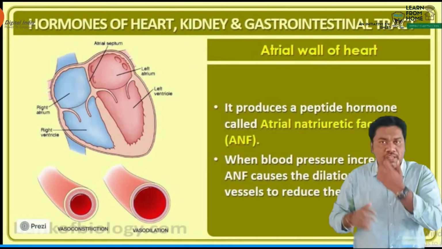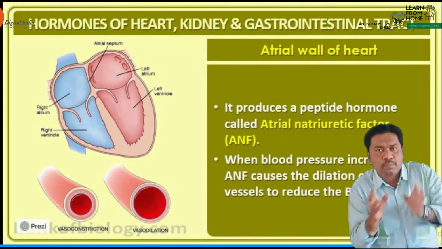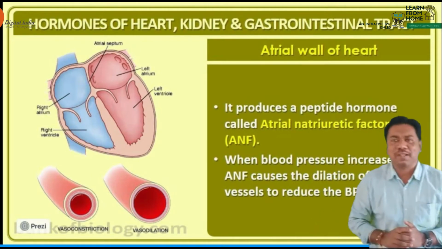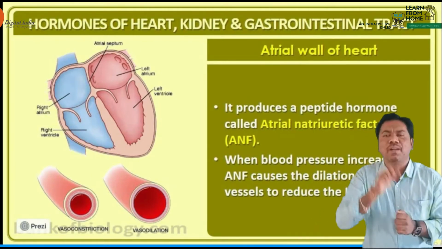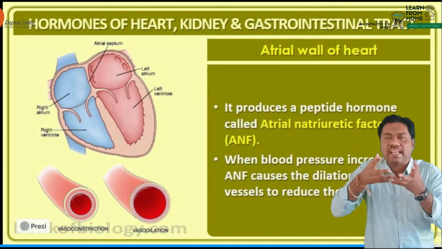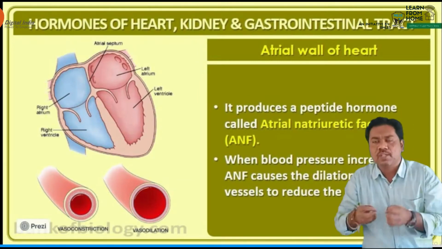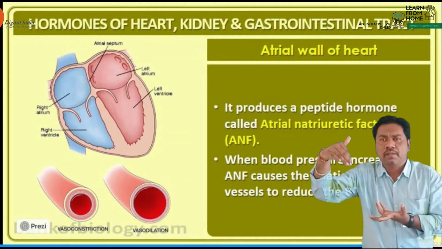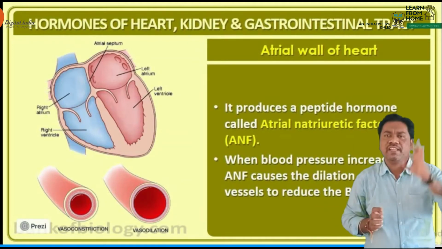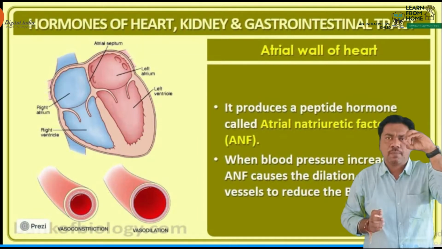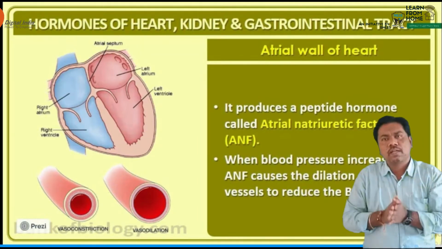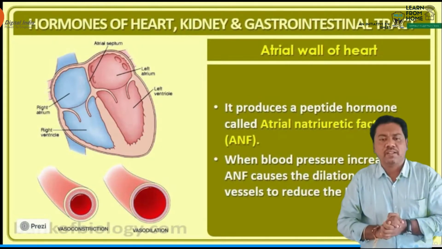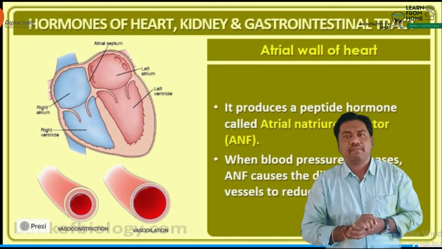Whenever this ANF is released into the blood, it acts on the blood vessels. What happens, beta? The lumen of the blood vessel relaxes, meaning dilation of the blood vessels. With dilation, what happens automatically, beta? Blood pressure decreases, because the size of the lumen increases. So it promotes low BP. This is a very important hormone, the ANF hormone.